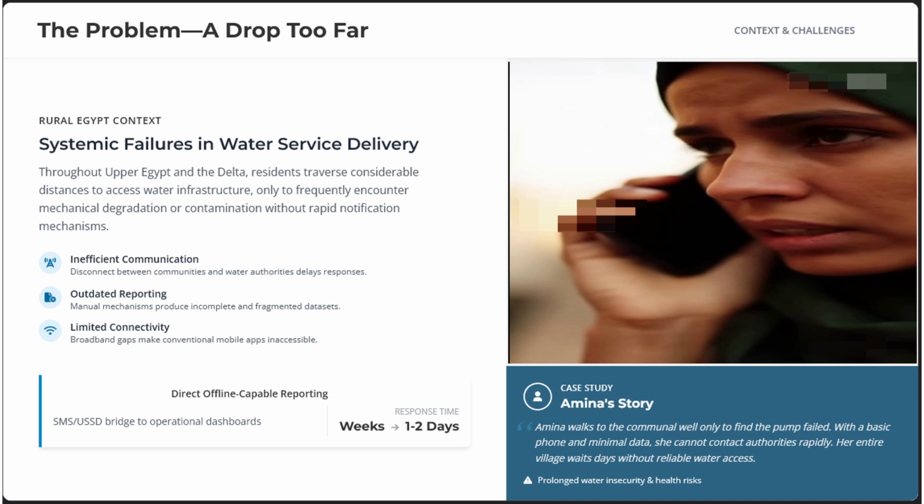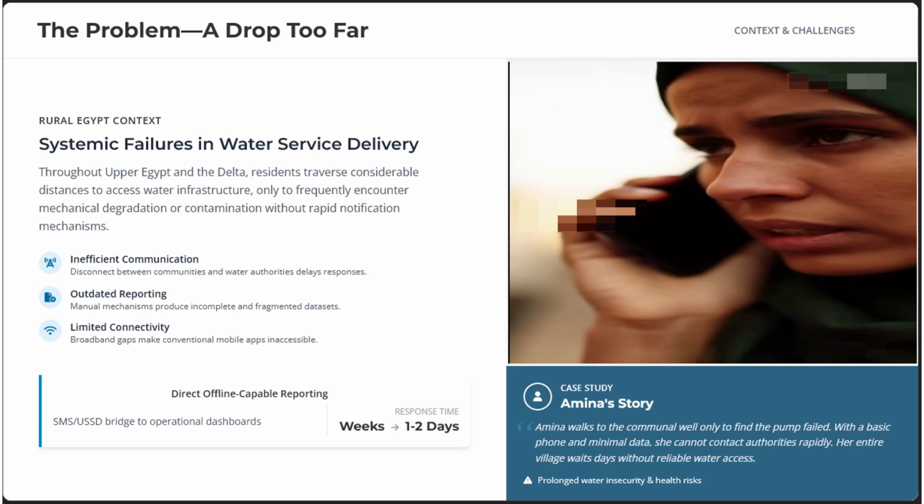People walk long distances to wells or pumping stations and often find contamination or broken infrastructure. The core issue is the lack of a fast, reliable way to notify authorities, which leaves problems unreported for days and exposes families to avoidable health risks.